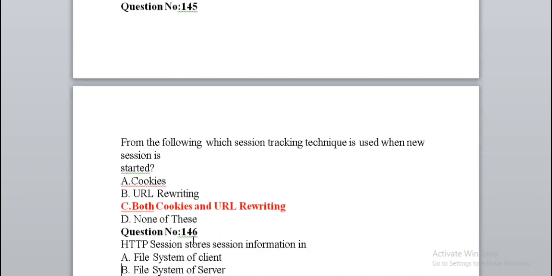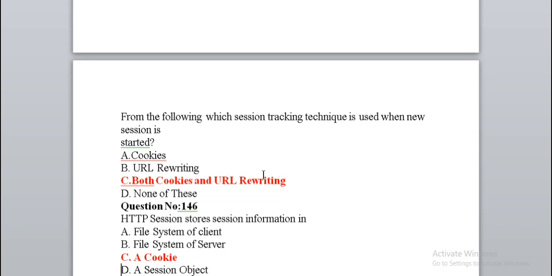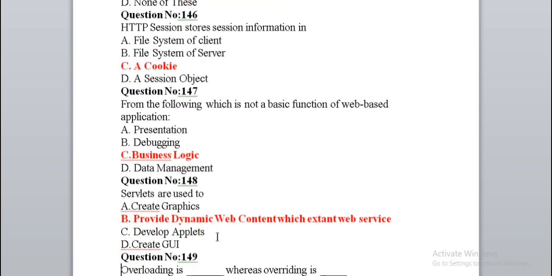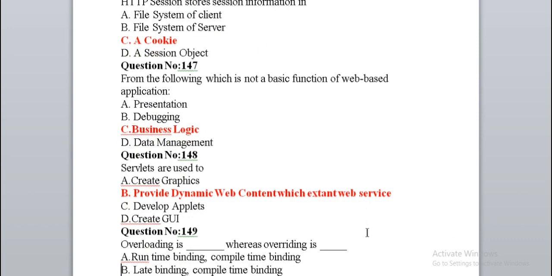From the following, which session tracking technique is used when a new session is started? Both cookies and URL rewriting. HTTP session stores session information in cookie. From the following, which is not a basic function of a web-based application? Business logic. Servlets are used to provide dynamic web content which extends web service.